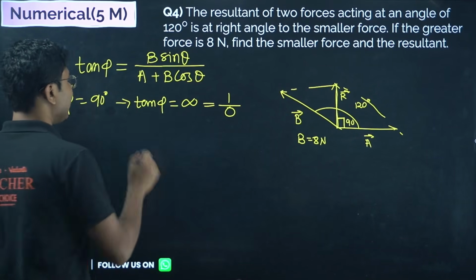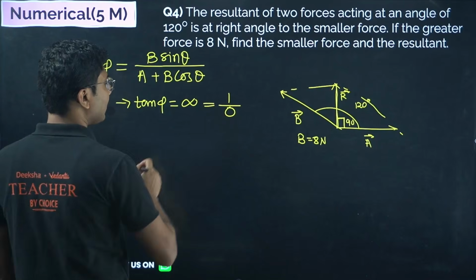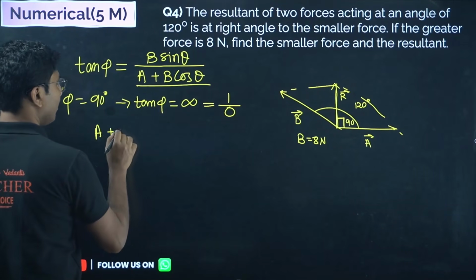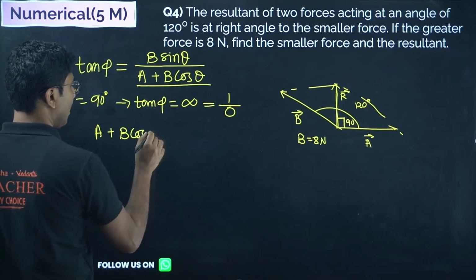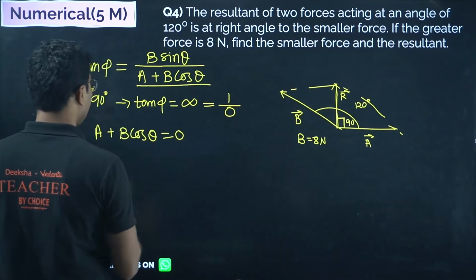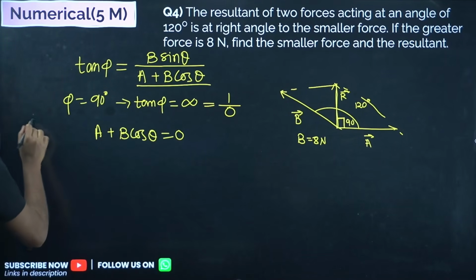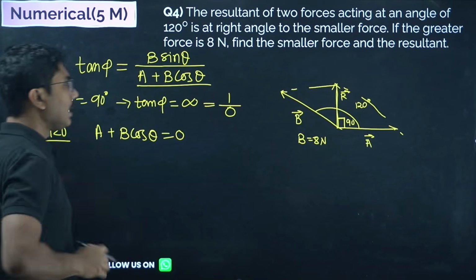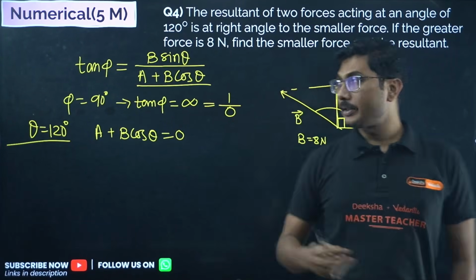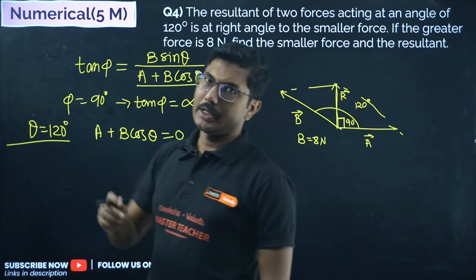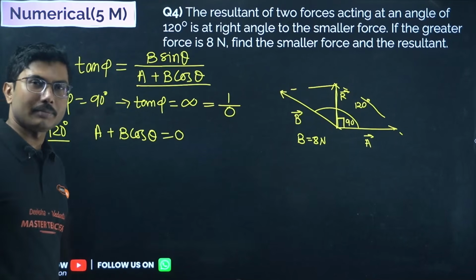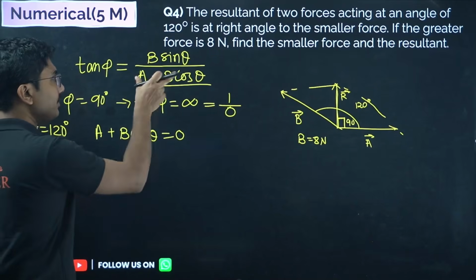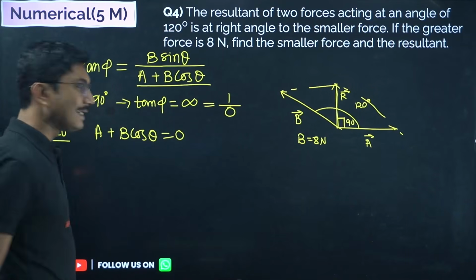So it is only possible when the denominator becomes 0, that is, A plus B cos theta must equal 0. Theta is 120 degrees. So the only way phi can be 90 degrees is when the denominator is 0. Slightly tricky, conceptually tricky, but mathematically not difficult. So A plus B cos theta must be 0 because phi is 90 degrees.